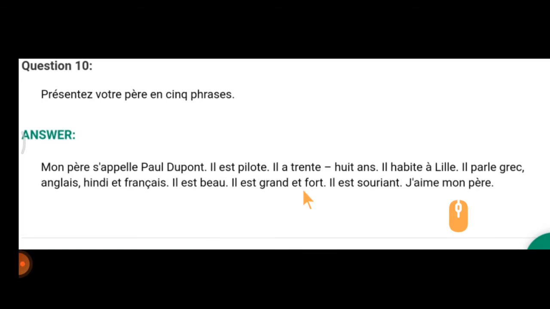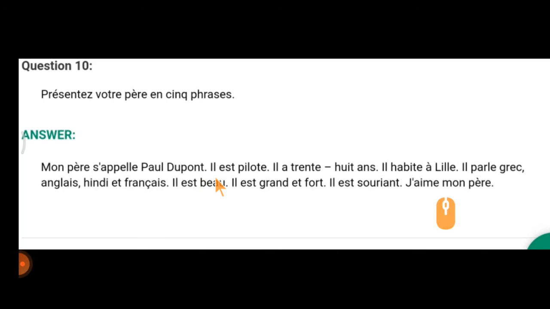So that is what we learned from this particular lesson, Mon pays la France. So that's why we are using it here. Either it might be introducing you or your father. We have started learning adjectives, and the main rule of writing the adjectives in that sentence is we use the verb être. That is, il est beau, il est grand et fort, il est souriant, again the adjective is used. So mostly when you use an adjective, you will use the verb être. So that is the thing you have to learn here.